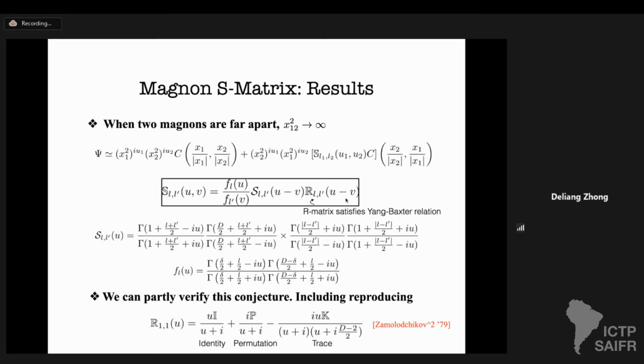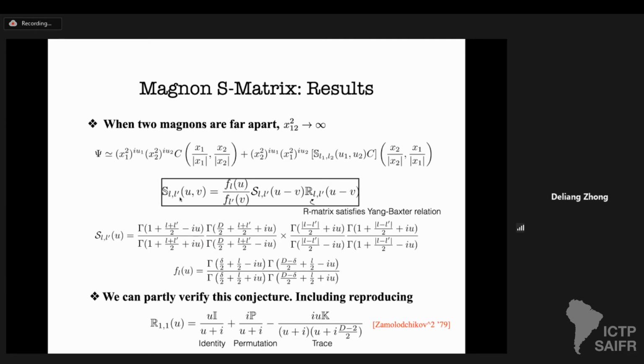First, it consists of some tensor part, which is the solution of the R matrix, determined by the Yang-Baxter relation. More interestingly, it has some scalar part. The structure is as follows. First, we have the scalar function S, depending on the spin of the two particles and the rapidity difference. It only depends on the rapidity difference. Secondly, it also has a part that depends only on the spin or rapidity of the individual particles. This function is called F. The expressions for S and F are given as follows. I don't have a good explanation of why this is the case, but that's what we found.